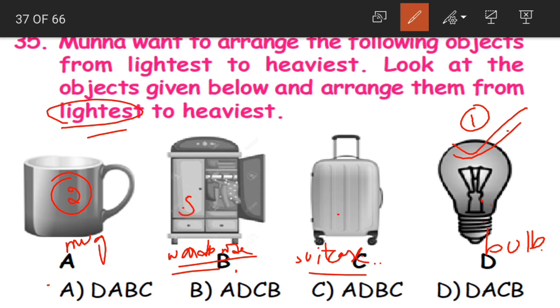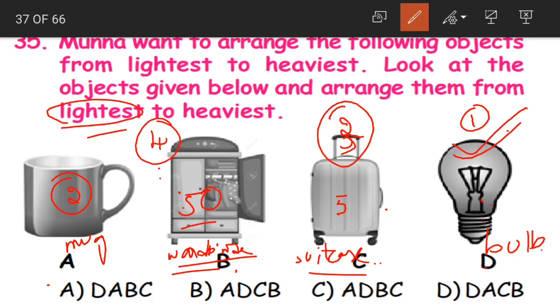Yes, in a wardrobe I can even keep my 50 clothes, but in a suitcase I can keep only 5 to 6 clothes. Now tell me which is the lighter one here? Suitcase is the lighter one. Yes, so suitcase becomes number 3, and the last or the heaviest one is the wardrobe here, that is number 4.